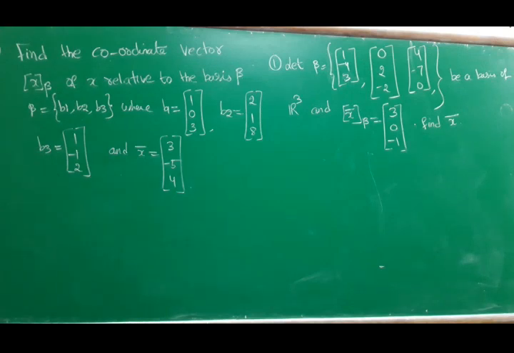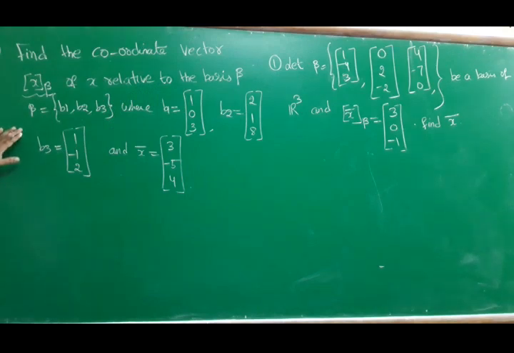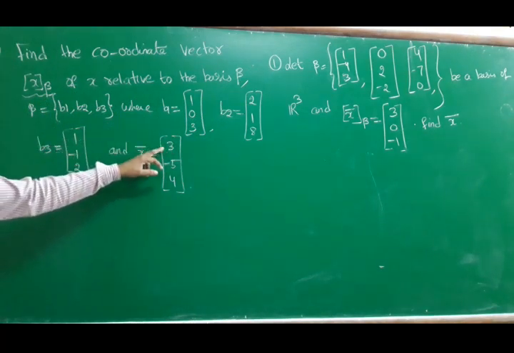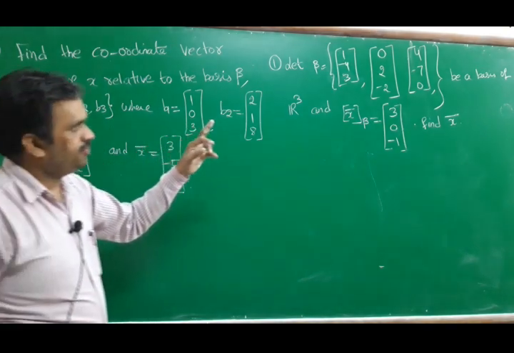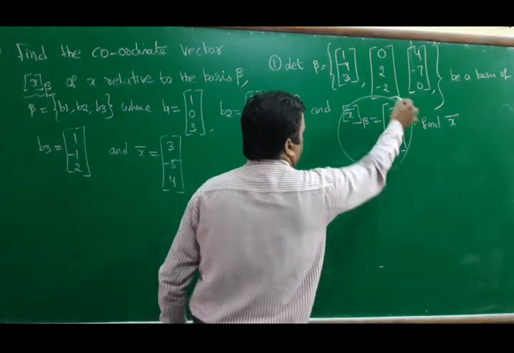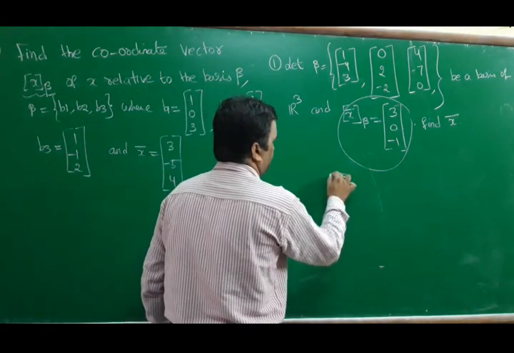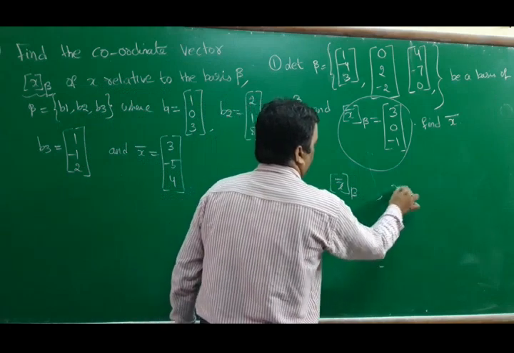Now the next question is: find the coordinate vector x beta of x relative to the basis beta, where beta is equal to b1 b2 b3, which are already given, the basis is given, and x bar is given, 3 minus 5 4. If you see the previous question, the coordinate vector was already given, and he asked to find x bar.